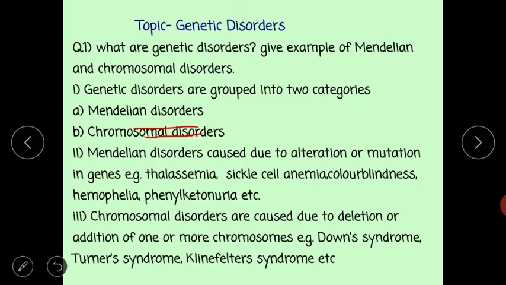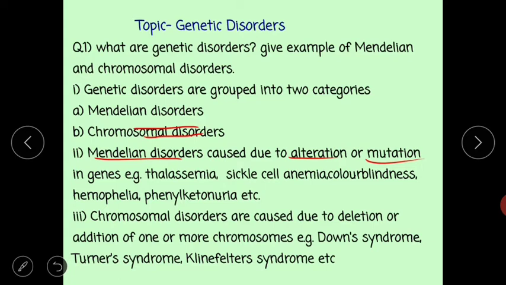Let us discuss Mendelian disorders. Mendelian disorders are caused due to alterations or mutation in genes. Mutation means a sudden change in character in a gene. That can be gene mutation as well as chromosomal mutation, but due to gene mutation, Mendelian disorder occurs.